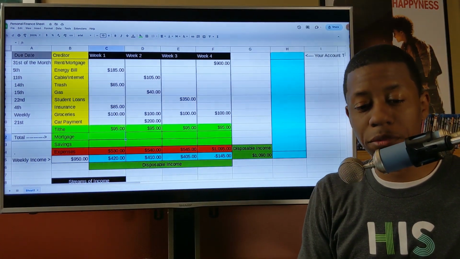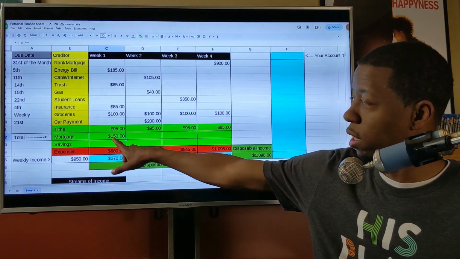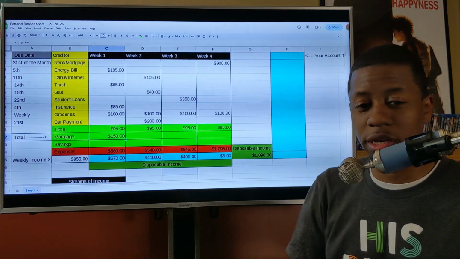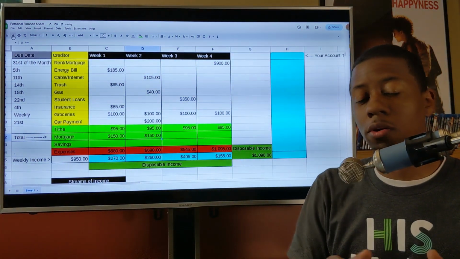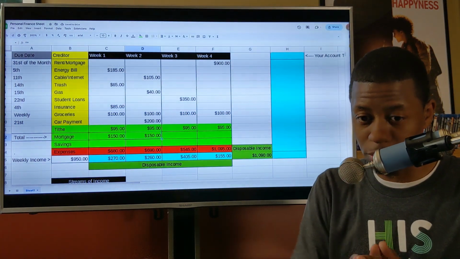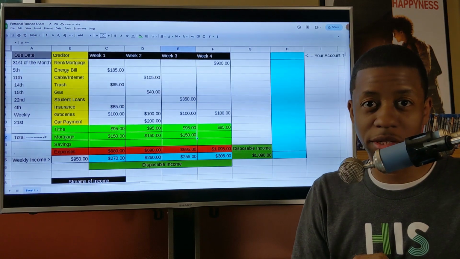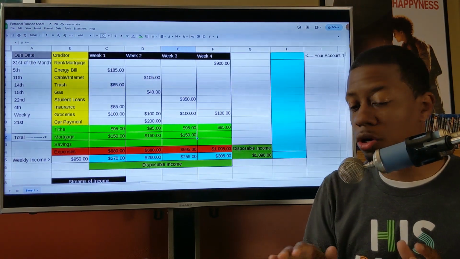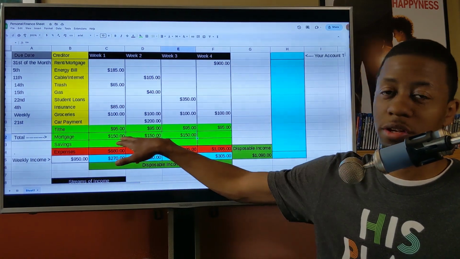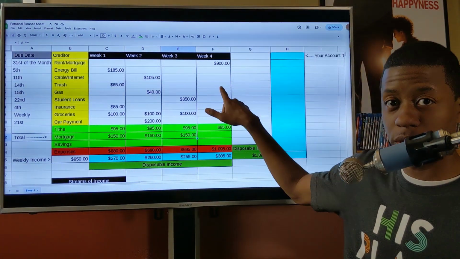So to do that, you just put it in the mortgage section. So let's assume we're going to take $150 out of week 1, and we're just going to put that in our savings account. We're going to take $150 week 2, put that in our savings account in the second week. And then we're going to take $150 and put that into our savings account. So that's $450 that's going to go towards paying your 4th week.